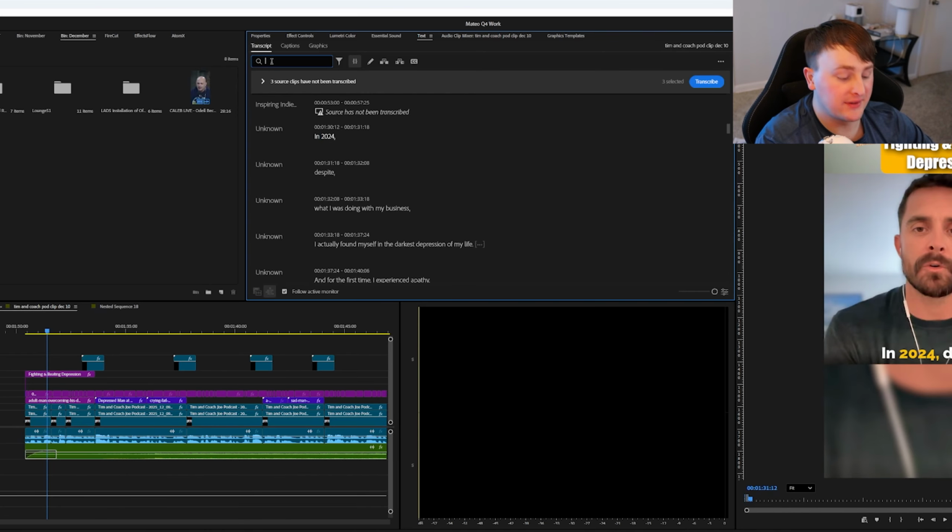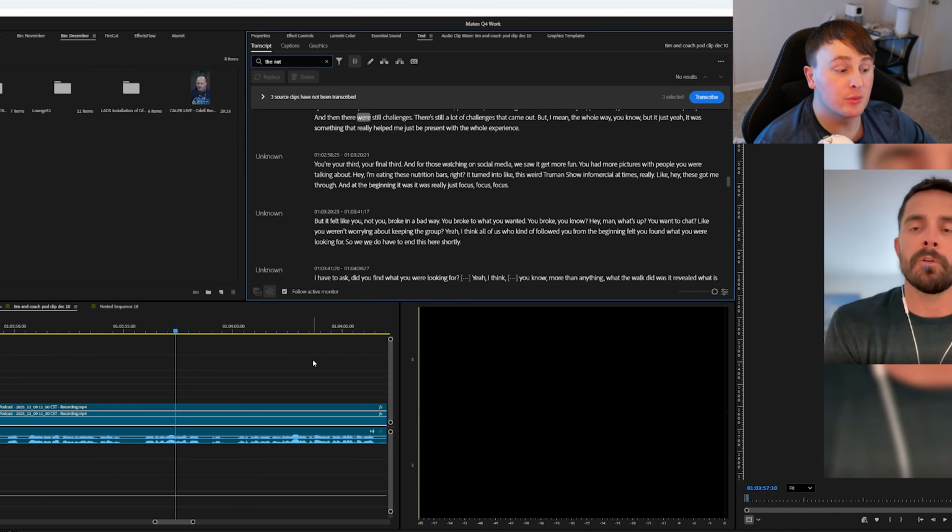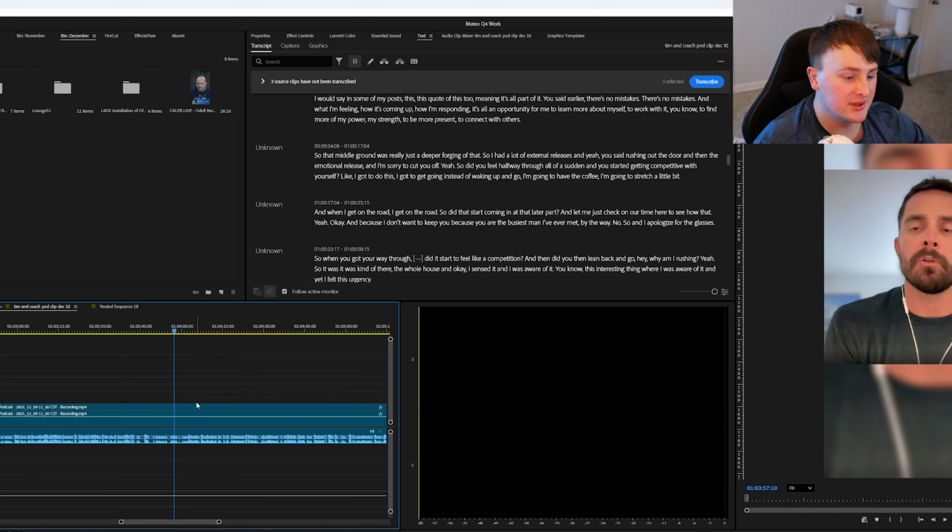So if I wanted to find the Caleb clip, I would type in the nut and it would bring me to that specific moment. Of course, it's not going to right now because I don't have that file in here, but that's another tip and trick you can do with utilizing Opus with trying to get timestamps in a fast and very effective way.